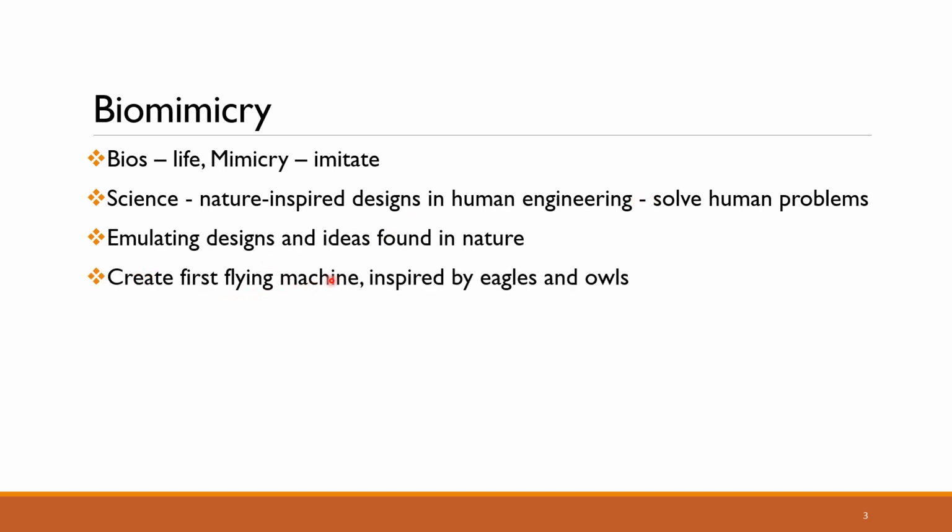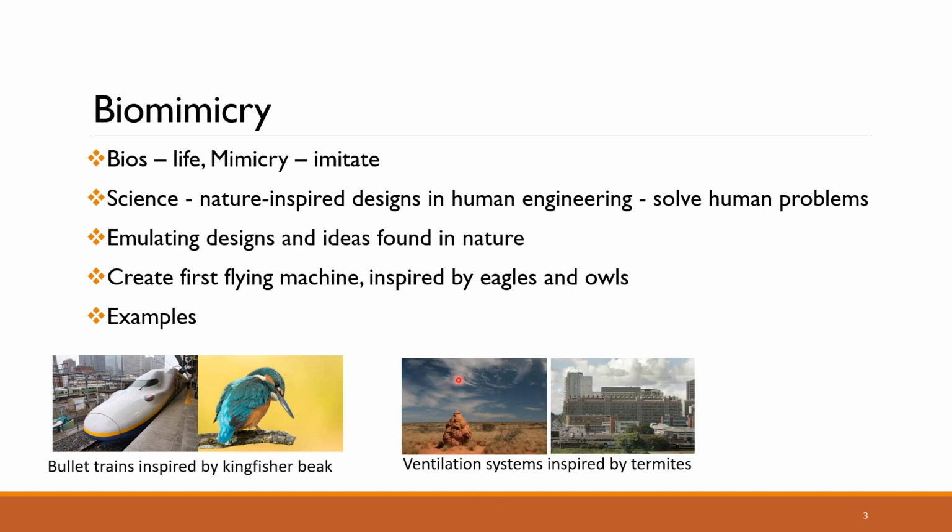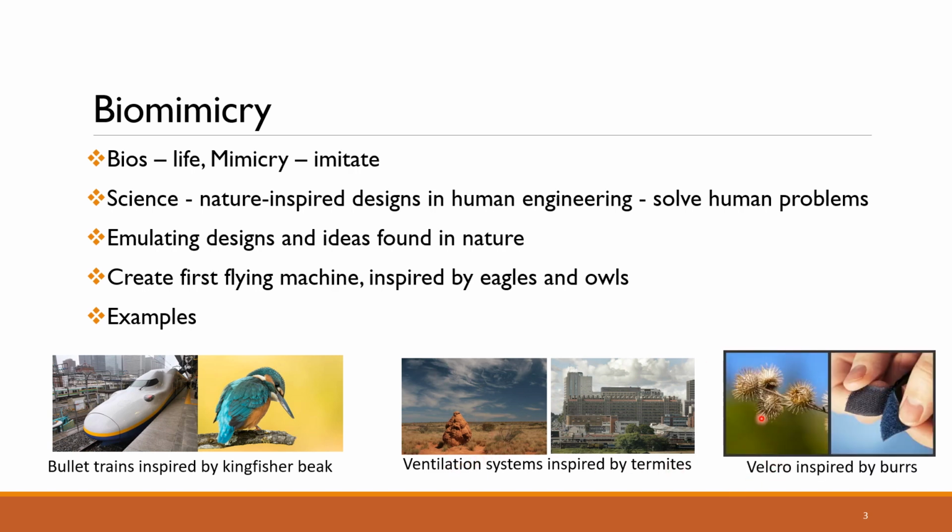The first flying machine was created inspired by the flight of eagles and the wing structure of owls. There are scores of examples for biomimicry. A few are given here. The first one is bullet trains in Japan, which are inspired by the kingfisher beak. There are certain ventilation systems which are inspired by termite mounds, and also Velcro, which is used in shoes and bags, etc. This Velcro was inspired by the birds.